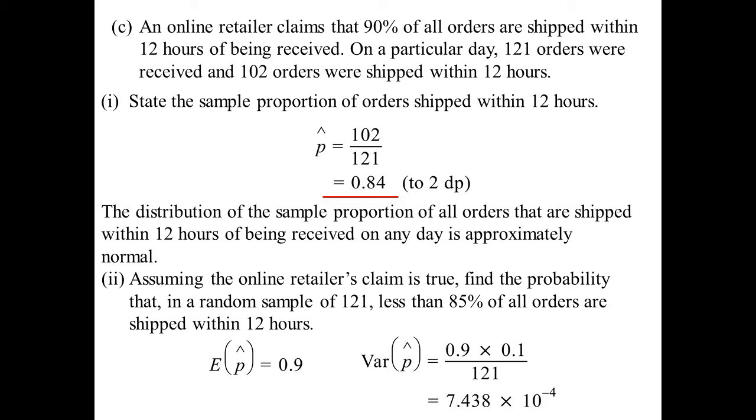And it's quite a small number there. I put it in scientific notation: 7.438 times 10 to the negative 4. So our sample is normally distributed, average of 0.9, variance of 7.438 times 10 to the negative 4. We want to know the probability when that is less than 0.85.